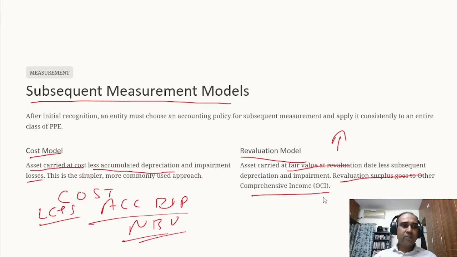Once we do a revaluation, now the building value has become 1.5 crores from 1 crore, which means the depreciation will be charged at the revalued amount for the remaining useful life. If the useful life is say 15 years and already 5 years have expired, the remaining useful life is 10 years. So whatever is the revalued amount, the remaining depreciation will be charged on it over the remaining useful life of the asset. This is a separate discussion itself, so I don't want to get into much detail. I just wanted to give you a flavor of what happens when we adopt a cost model and what happens when we adopt a revaluation model.